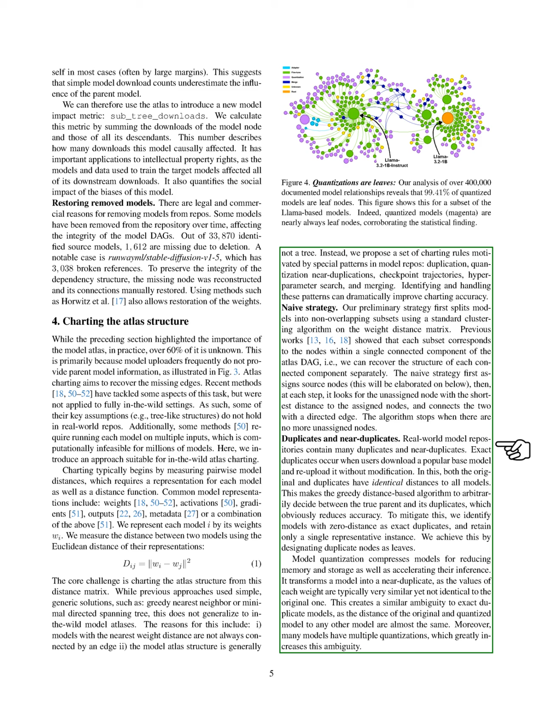By designating exact duplicates as leaves, we improve accuracy. Additionally, we recognize that quantized models often behave like near duplicates, and we treat them similarly in our charting process.